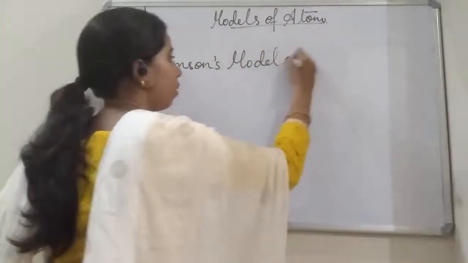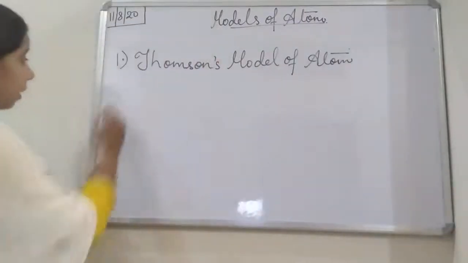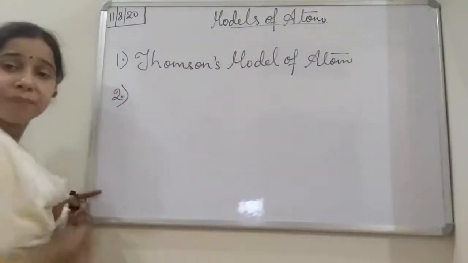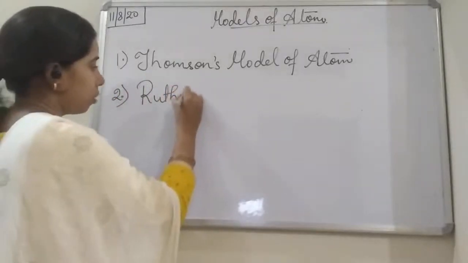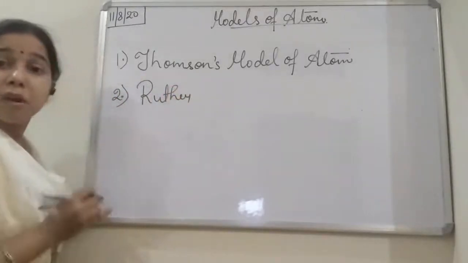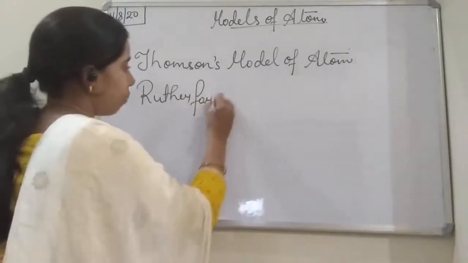Thomson's model of atom. Then the second model has been given by Rutherford. So we will say it as Rutherford's model of atom.